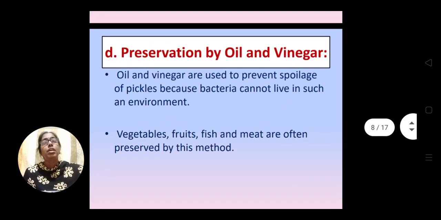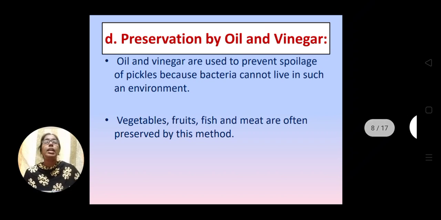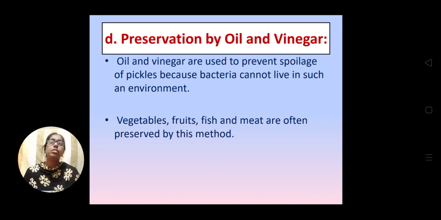Now next is preservation by oil and vinegar. I have already discussed that edible oils are used to prevent the spoilage of pickles, because bacteria cannot live in oil. Besides that, vinegar is also added to pickles for long-term preservation.